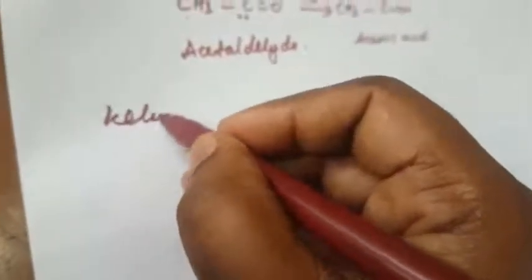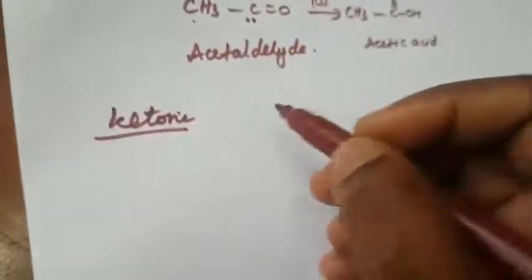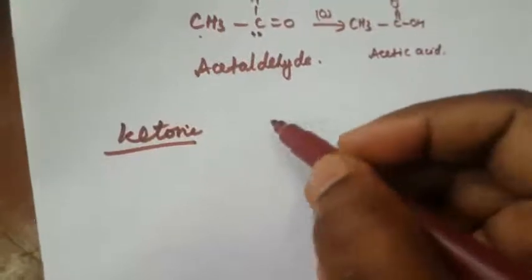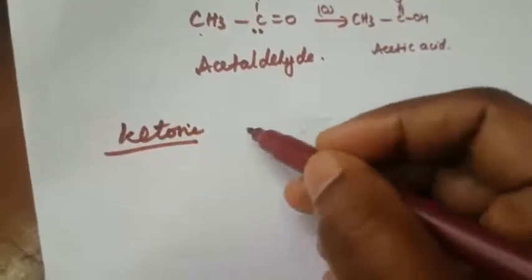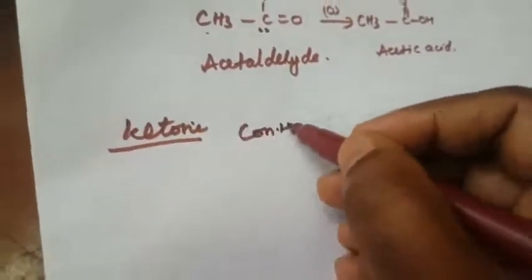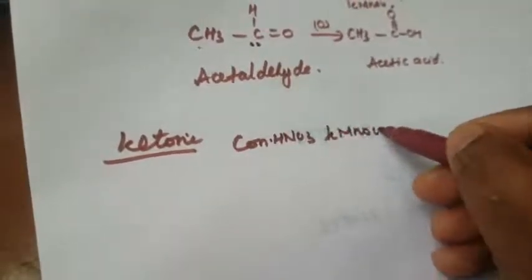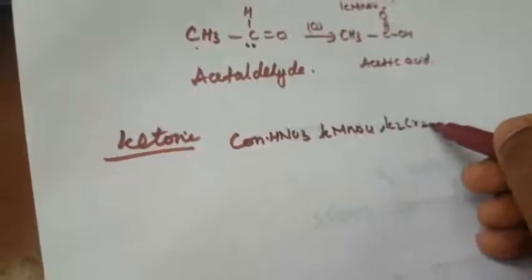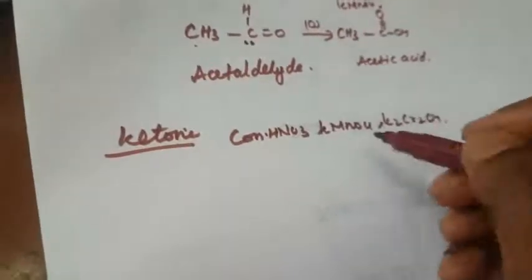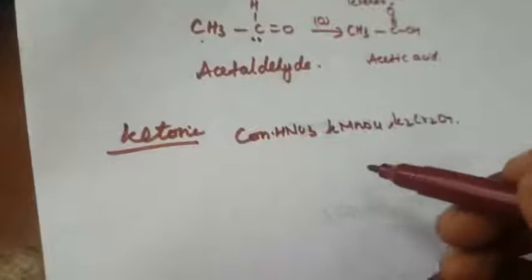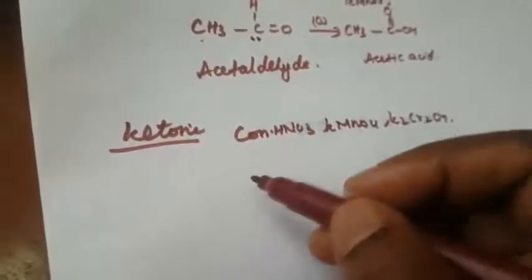The same with ketone. The simple ketone is not easily oxidized, but under the condition of a strong oxidizing agent like concentrated nitric acid HNO3, or KMnO4, or K2Cr2O7, the carbon-carbon bond is broken. After that, there is a smaller number of carbon atoms.